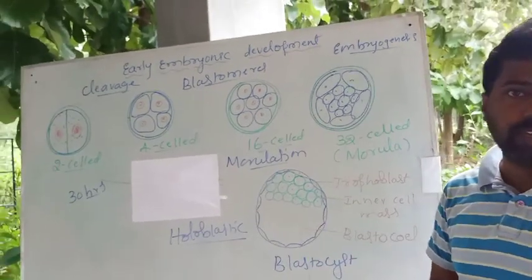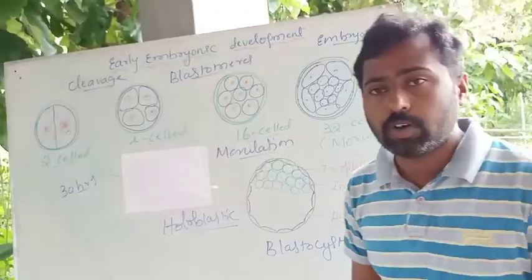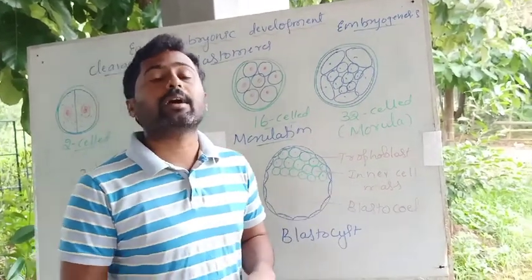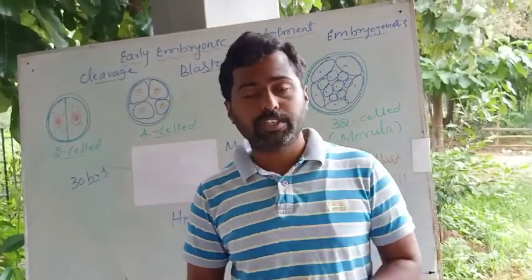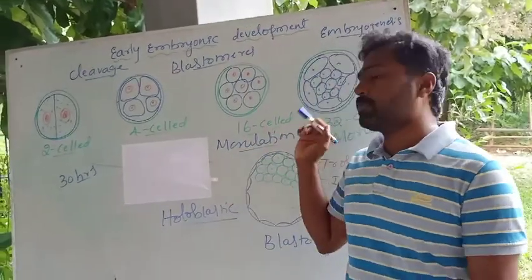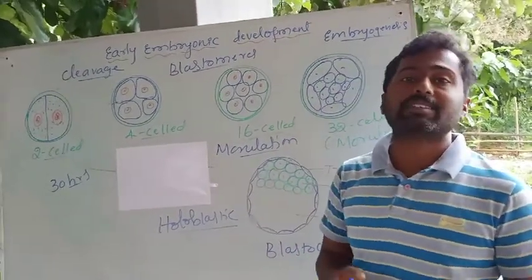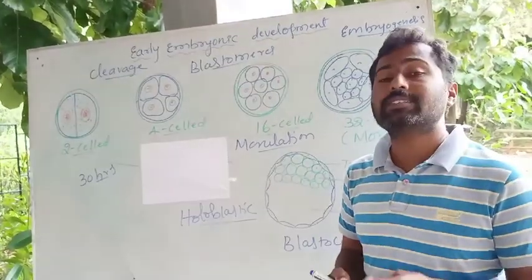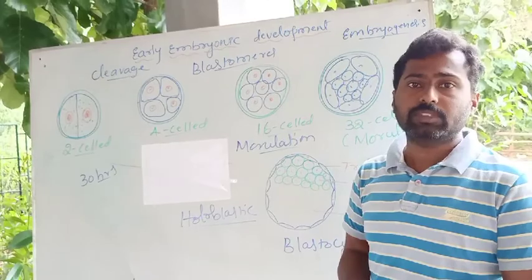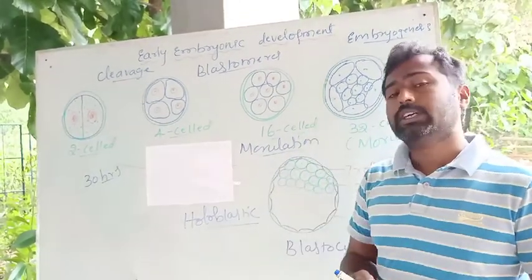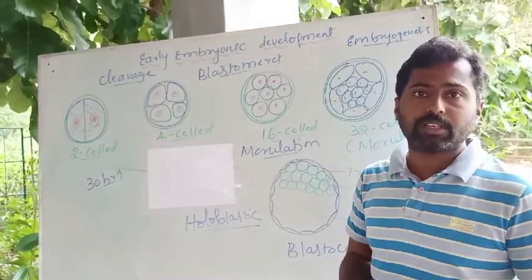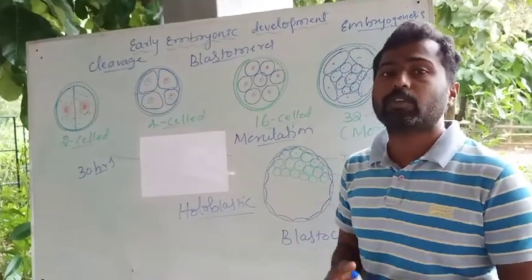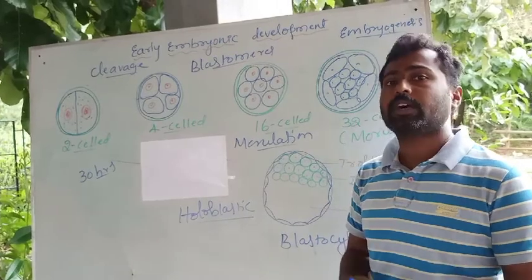Once the morula is formed, just remember where the fertilization occurred, that is, in the ampullary-isthmic junction of the fallopian tube. Once the morula is produced, it gradually descends out of the fallopian tube and starts entering into the uterus. This takes place about 4 to 5 days after the fertilization.